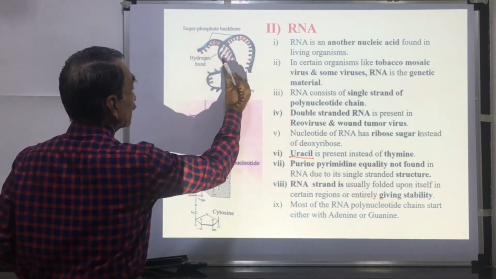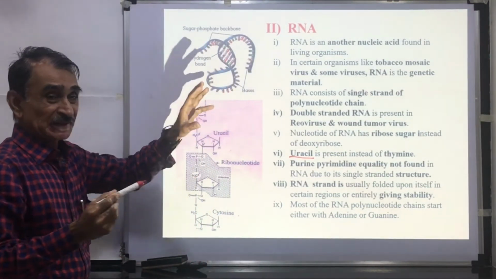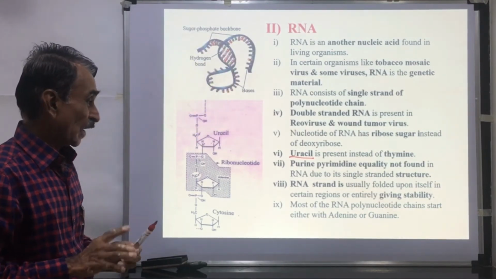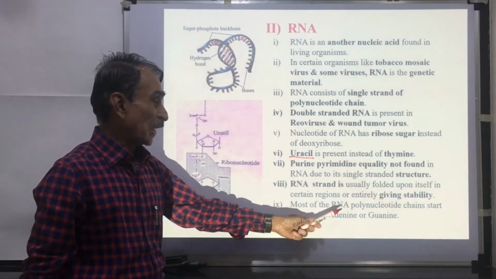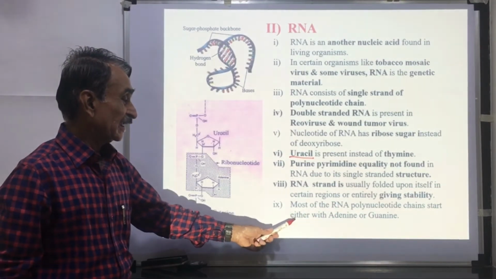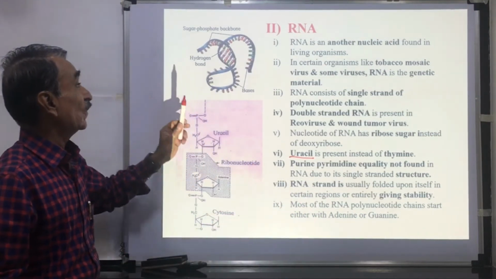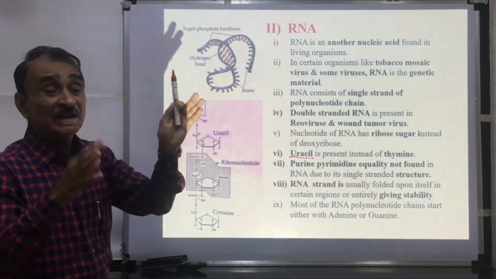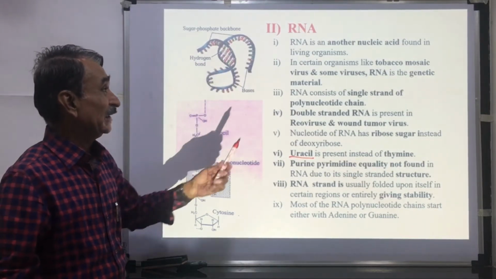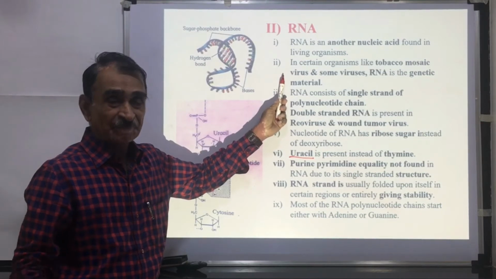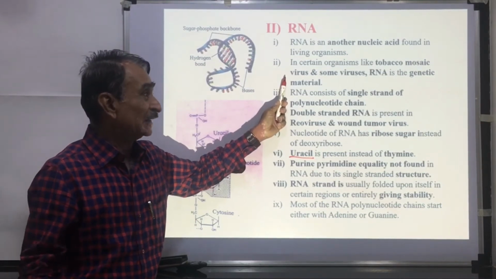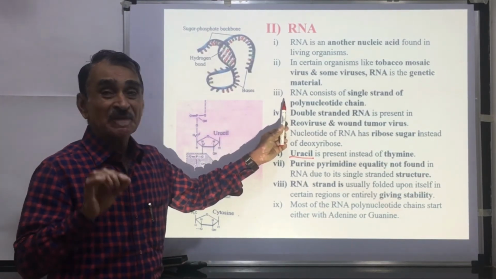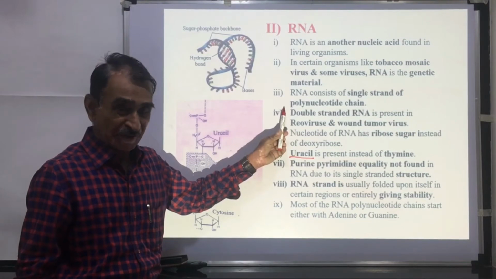This strand of RNA is folded upon itself in some regions, and because of this there is stability to the molecule. Most of the RNA polynucleotide chains start either with adenine or guanine. Then RNA is the other nucleic acid. In certain organisms like tobacco mosaic virus and other viruses, RNA is the genetic material. RNA consists of a single strand of polynucleotide chain.